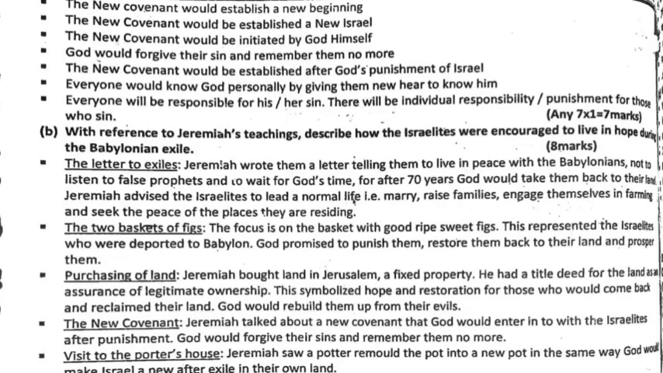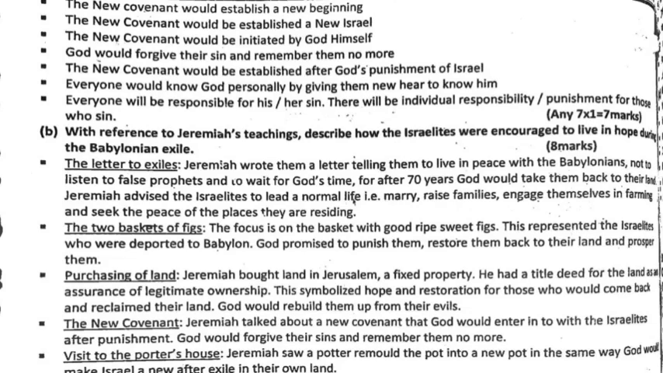The new covenant would be initiated by God himself. God would forgive their sins and remember them no more. The new covenant would be established after God's punishment of Israel. Everyone would know God personally by giving them new hearts to know him. Everyone will be responsible for his sins. That is, there will be individual responsibility for those who sin.